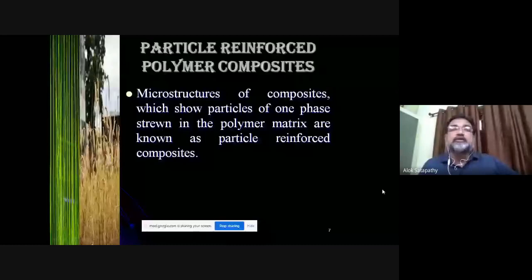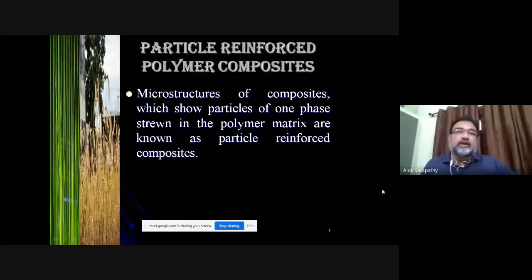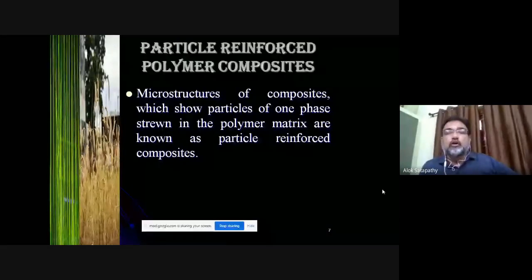Particle reinforced composites are the composites where the polymer is not embedded with long fibers but with micro-sized or nano-sized or large-sized particles. So, microstructures of the composites which show particles of one phase in the polymer matrix are actually the particle reinforced composite. When you take a microstructure under any microscope, electron microscope or optical microscope, one can see the distribution of particles over the matrix body.